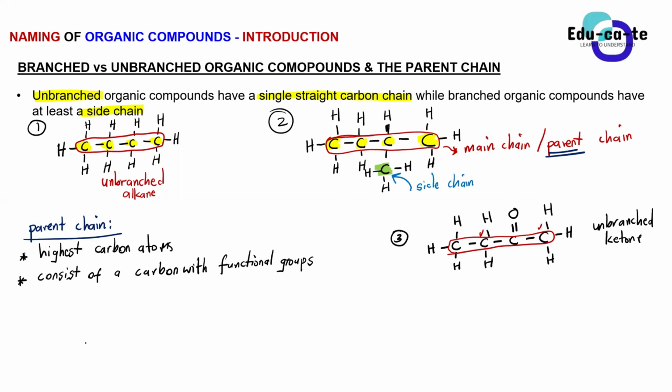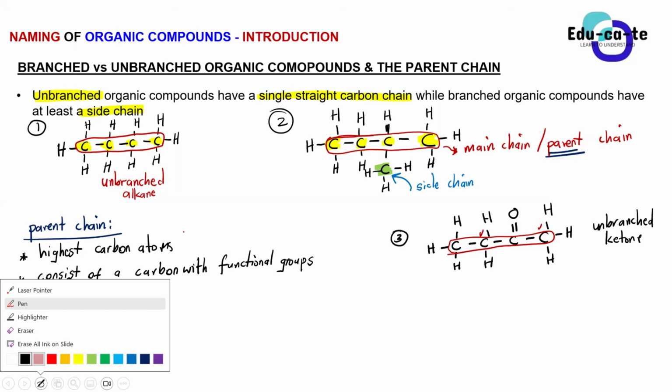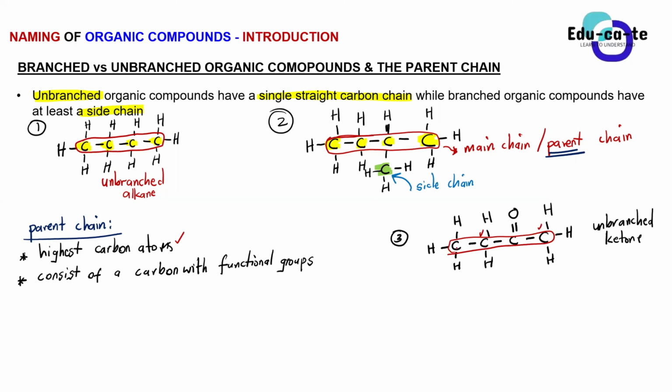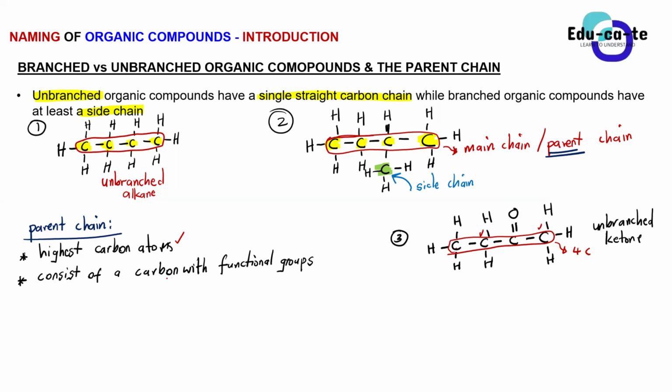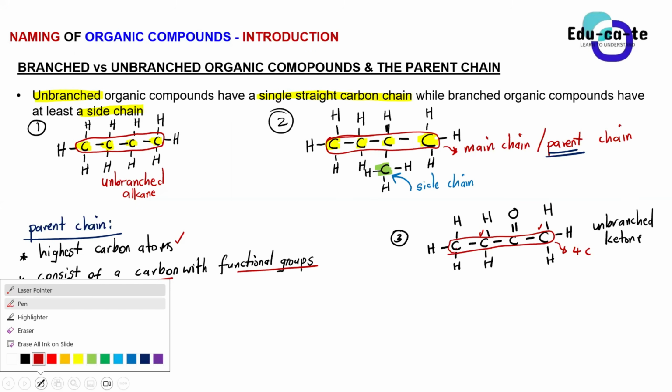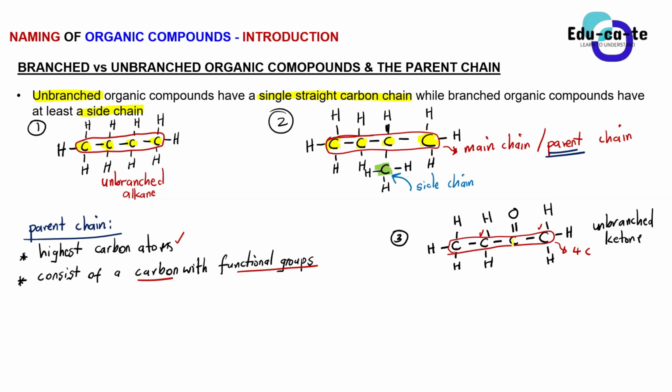So as I've said, guys, the parent chain must have the highest number of carbon atoms. For example, this ketone is having 1, 2, 3, 4. So this chain is having 4 carbon atoms, and there is no other side chain. So it is the parent chain, and it must also consist of the carbon that has the functional group. For example, here you guys can see this carbon, let me just highlight it, this carbon here that has the double bond oxygen. I'm sure this is the carbon with the functional group. Do you guys see it? Yes, so basically that carbon must be part of the parent chain no matter what.